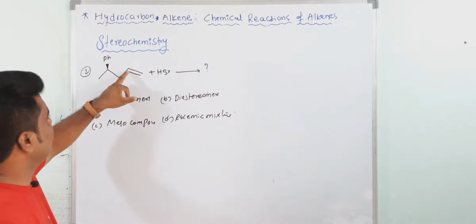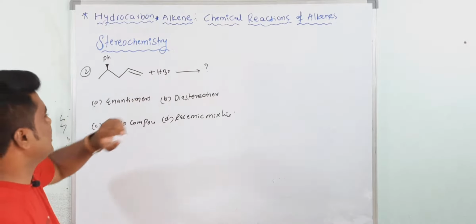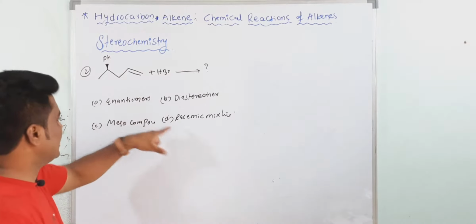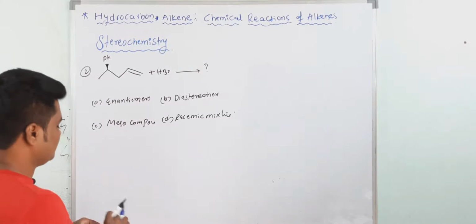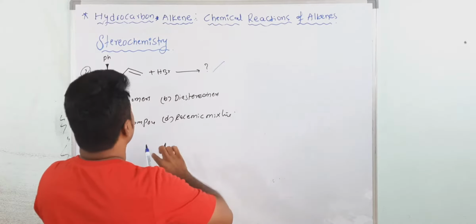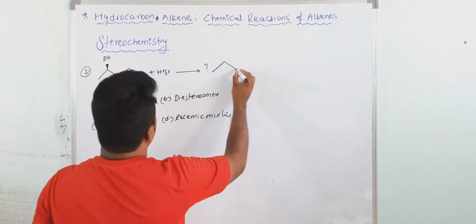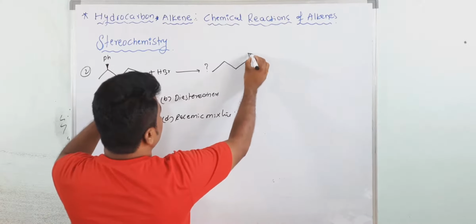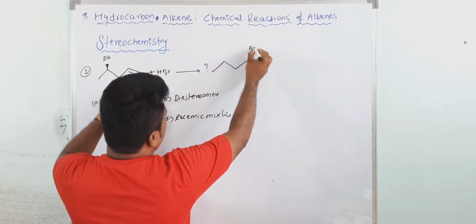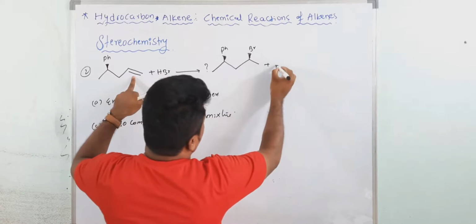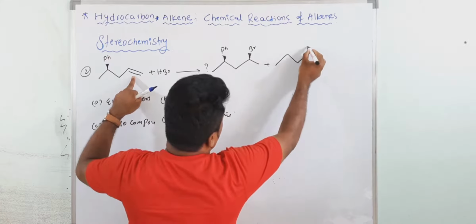See, here we will get above the plane and below the plane. It means what? Enantiomer, and racemic mixture is also there. Both A and D would be the answer. Let's see. See here, the carbocation will form, and there is a possibility, for example, this is Br, and here this is the Br, and one more is here below the plane.